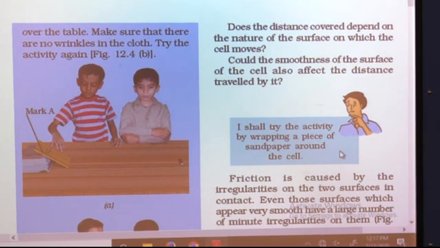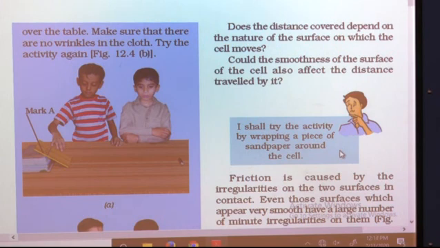Now, Bhuju is saying that I shall try the activity by wrapping a piece of sandpaper around the cell. What do you feel if you take a sandpaper and wrap it around the cell? What will happen? You know, sandpaper has a rough surface, and when you wrap the pencil cell with the sandpaper, it increases the force of friction. So, again in that case, even if you are using the same floor or same table, the pencil cell will cover less distance because of wrapping it with a sandpaper.